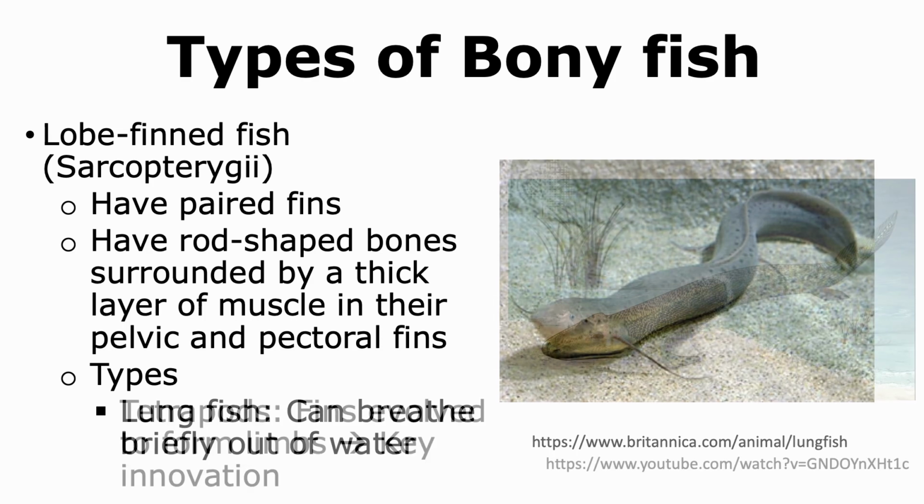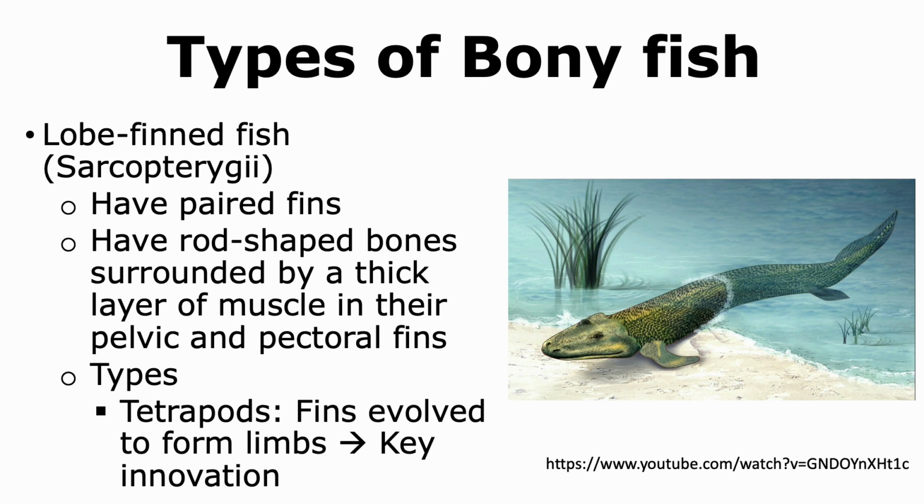The third type of bony fish are the tetrapod fish. In these fish, the pelvic and the pectoral fins evolved to form limb-like structures. This was a key innovation event because it allowed these organisms to support their body weight on these fins as well as to try to move around using these fins on land. Now, while they aren't land-dwelling organisms in any way, they set the stage for the formation of organisms that could later dwell on land or become terrestrial.